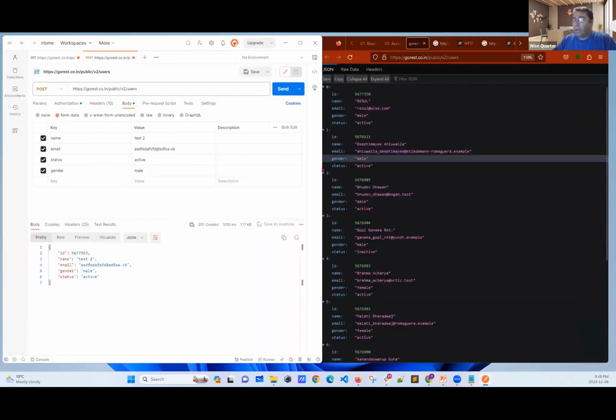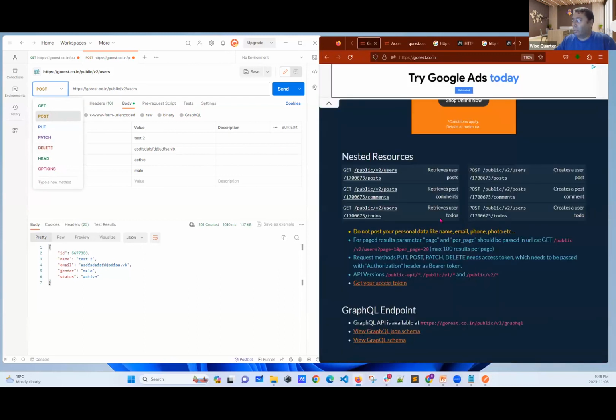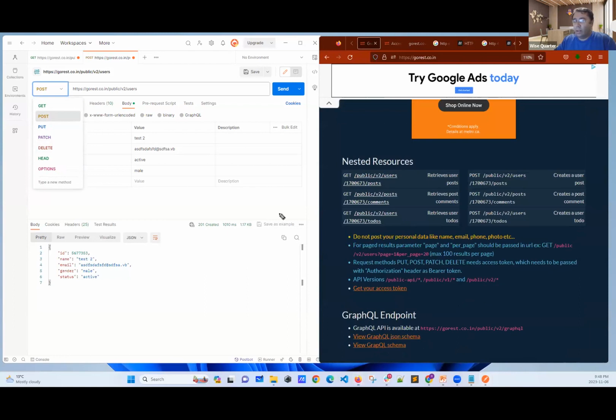Now, we have 2 minutes. I'm going to show you how we delete. Now, let's go to our document here. It says, if you want to delete, you have to provide the token. Okay, I have already done this.